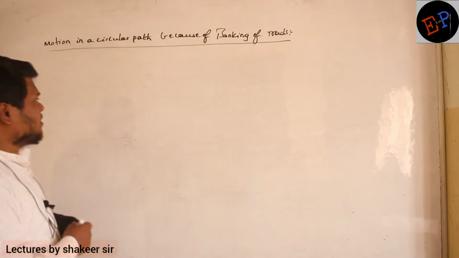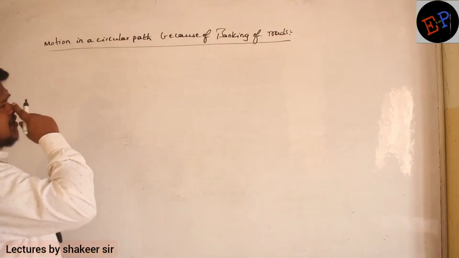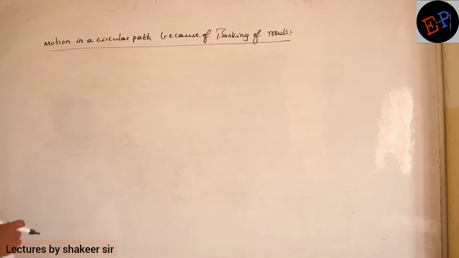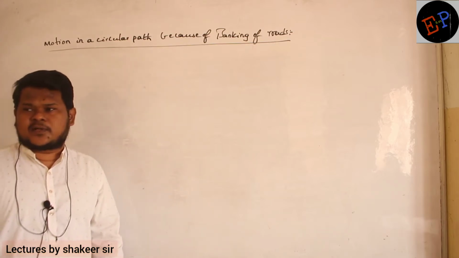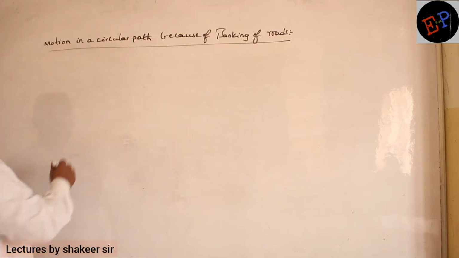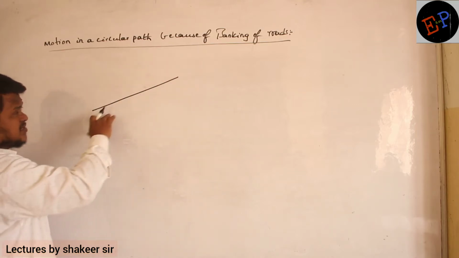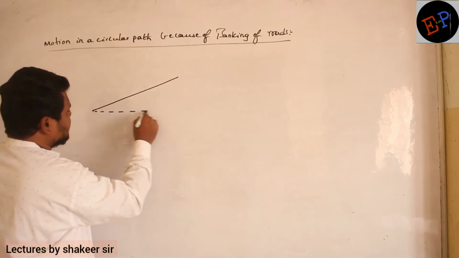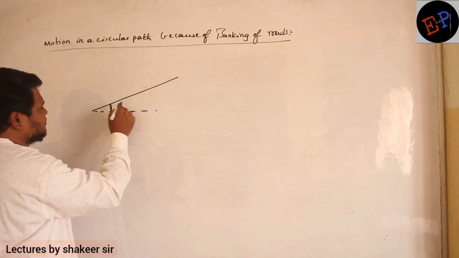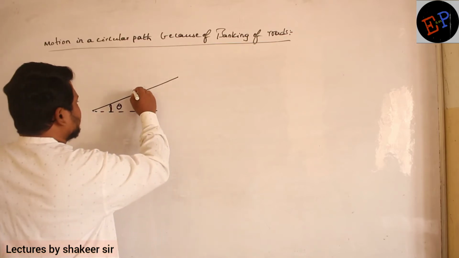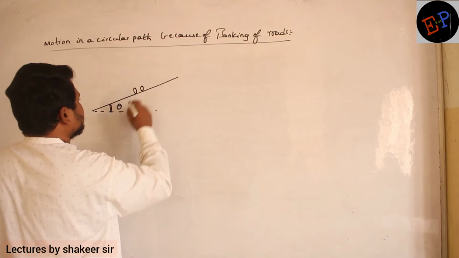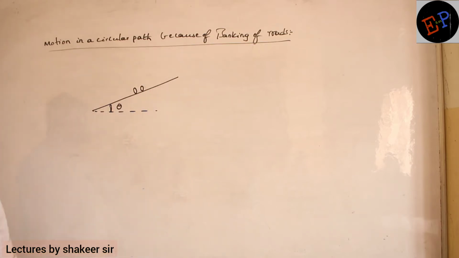Okay? Now let us see what is the purpose of banking of roads and how it is responsible for movement of the vehicle in a circular path. Clear, no? See, consider this is a road. The outer edge of the road is raised by how much angle? Let us consider it is raised by an angle of theta. Are you able to understand? And here is our vehicle. This is a vehicle which is moving in a circular path.